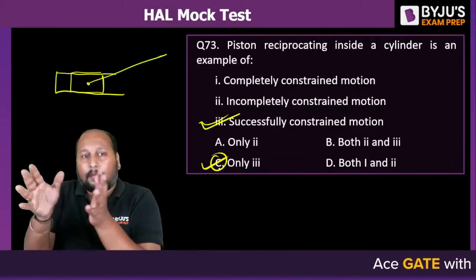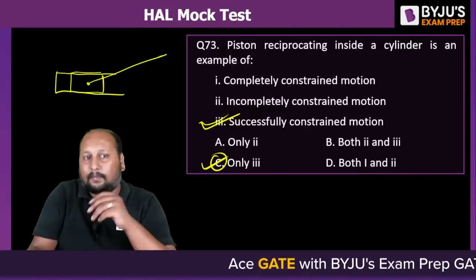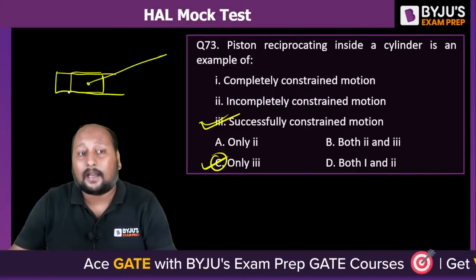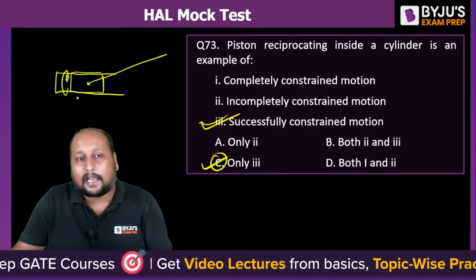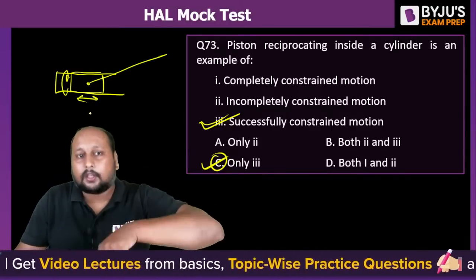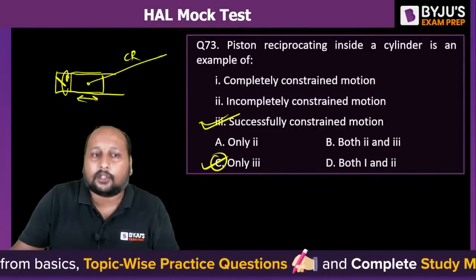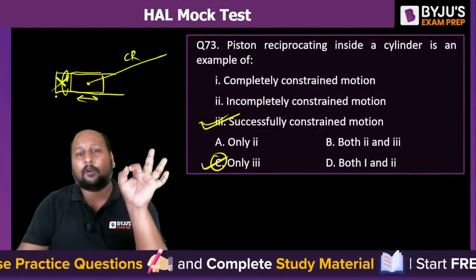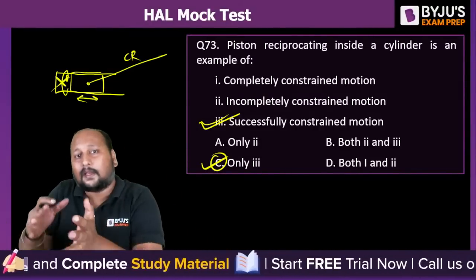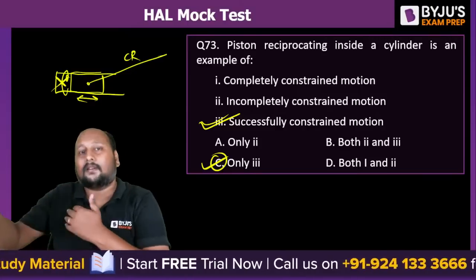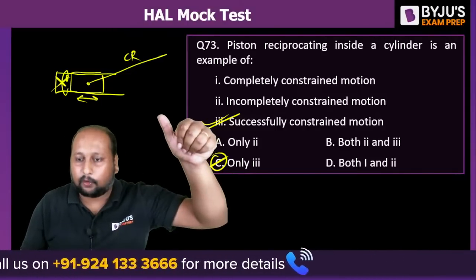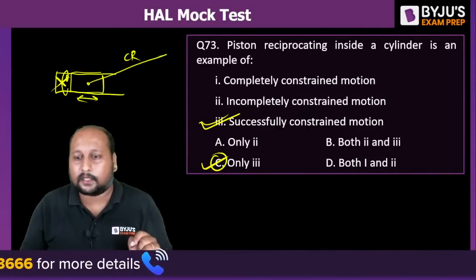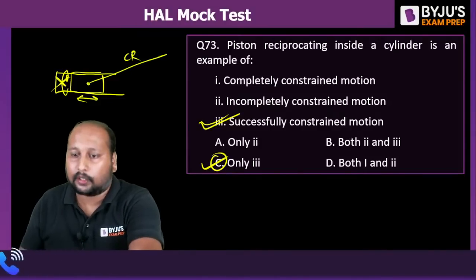The reason being the addition of this connecting rod. Like before, if there is no connecting rod, then what would happen? This piston would have a rotation as well as translatory motion, right? But because of the addition of this connecting rod, this rotational part is being eliminated. So this is an example of a successfully constrained motion, because of some third party or external conditions, your motion is being defined. Okay, perfect. Only 3. Option C is the correct answer. Very good. And next question.